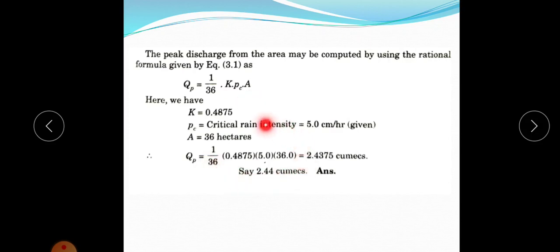Substitute these values. Since P is in centimeter per hour, area is in hectares, and K is a unitless parameter, the discharge Q will be in cumecs. This is 2.44 cumecs. So this is the answer. This is one problem based upon the rational formula.